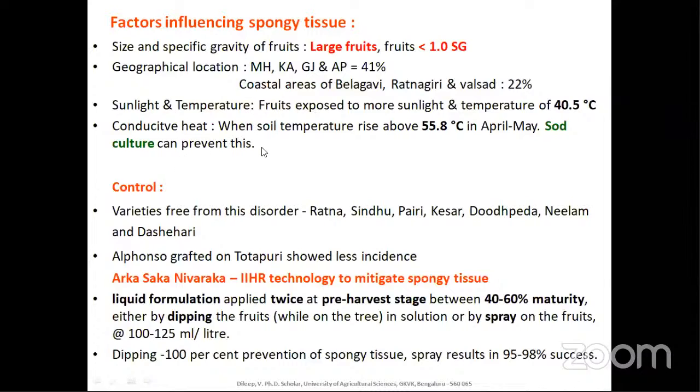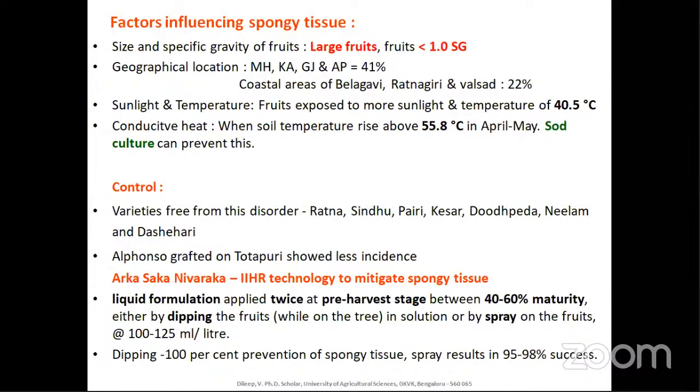And also conductive heat. This is one of the bits that is asked as a multiple choice question. That is when the heat from the soil is transferred to the fruit. When the temperature is more, the soil will heat up, and that heated soil will also emit radiation. When the soil is heated to about 55.8 degrees Celsius in April-May, and the fruits are exposed to that heat, there may be chances of developing spongy tissue.